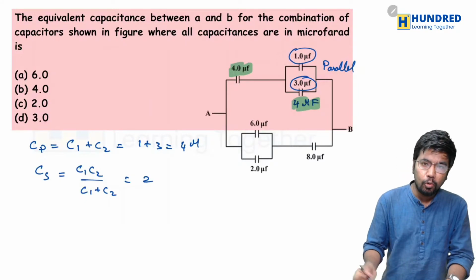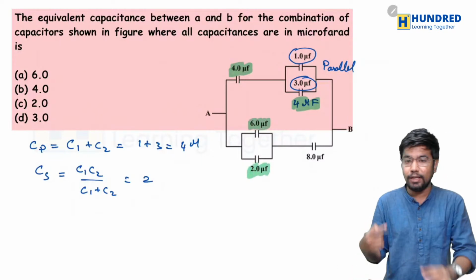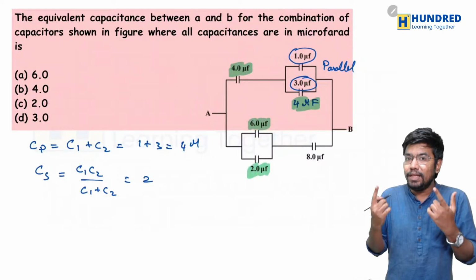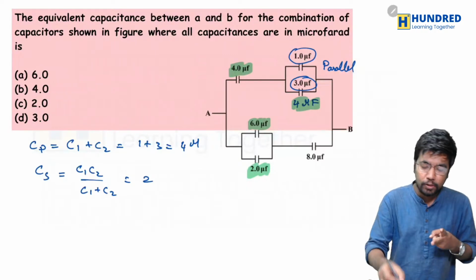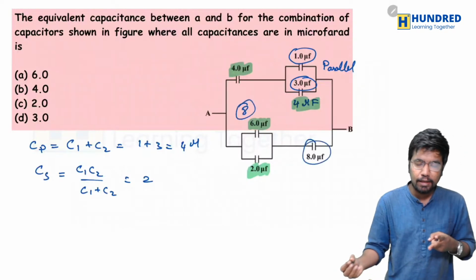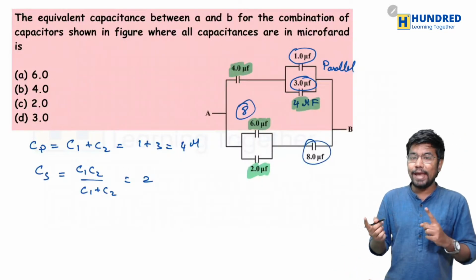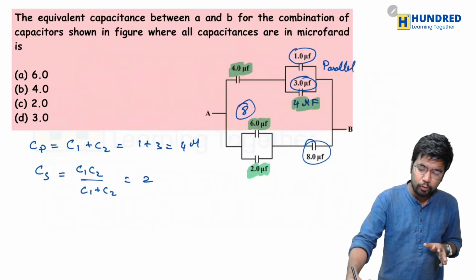Likewise we will come below also. You can see that this 6 and this 2 are again connected in parallel. In parallel you have to add them directly, so 6 plus 2 totally becomes 8, and here is an 8 and here is an 8. So 1 by 8 plus 1 by 8, if you add it in series it is going to be 4.